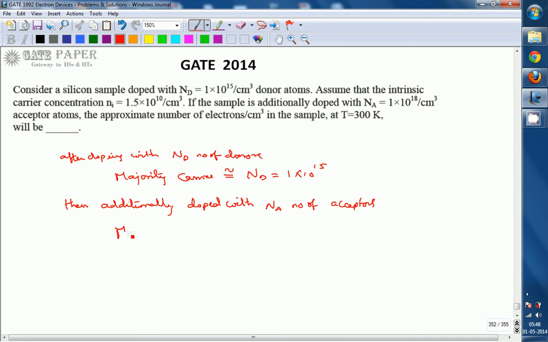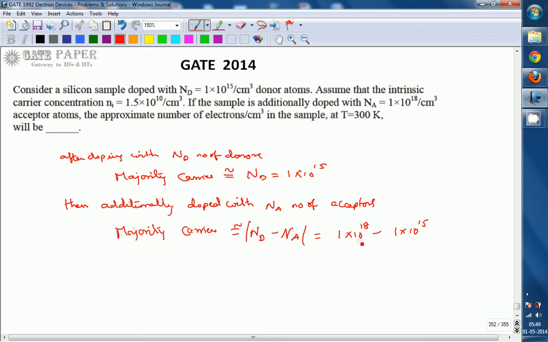By that time majority carriers are going to be approximately equal to Nd minus Na, whichever is going to be larger, that will be the maximum. So this is magnitude of Nd minus Na, that implies Na is large, so it is 1 into 10 power 18 minus 1 into 10 power 15, which is nothing but majority carriers effectively available.